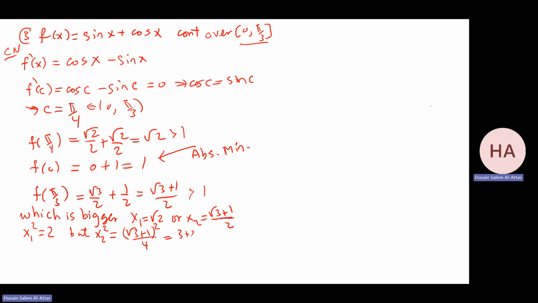That will be 3 plus 2 root 3 plus 1 over 4, which is 4 over 4 plus 2 root 3 over 4. That implies x2 squared is 1 plus root 3 over 2. Root 3 over 2 is less than 1, so this is less than 2. So that means this will be the absolute maximum.